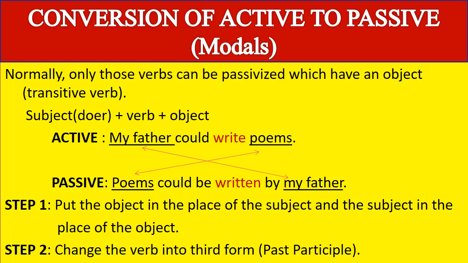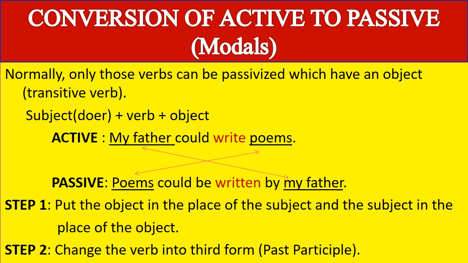Now students, here we are going to learn steps how to convert active into passive of modal verbs. First, let me tell you, normally only those verbs can be passivized which have an object. Now, verbs with an object are also said to be transitive verbs.